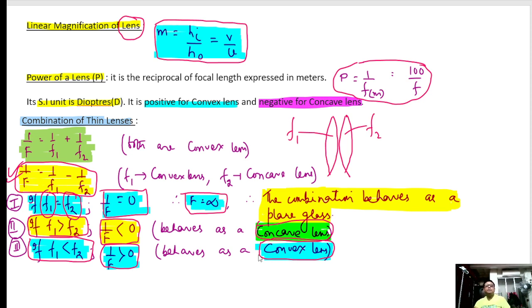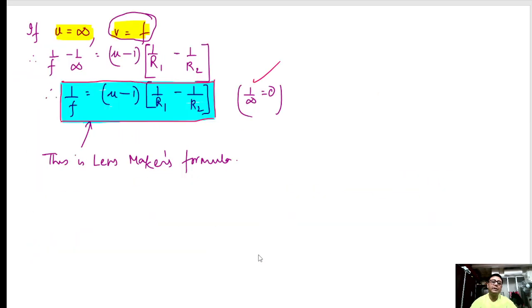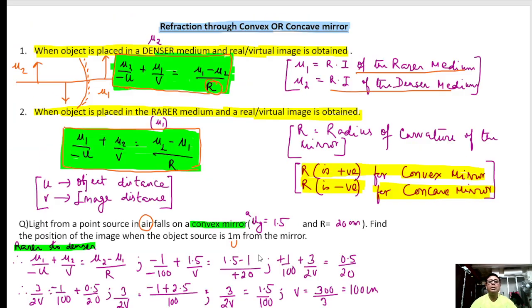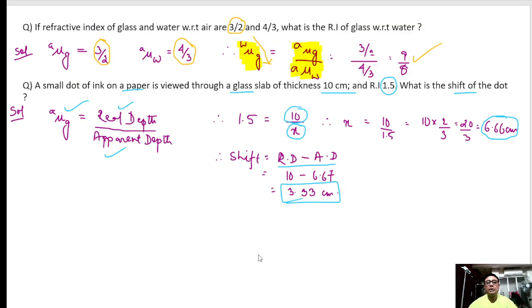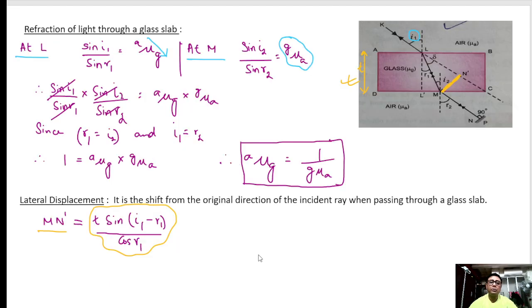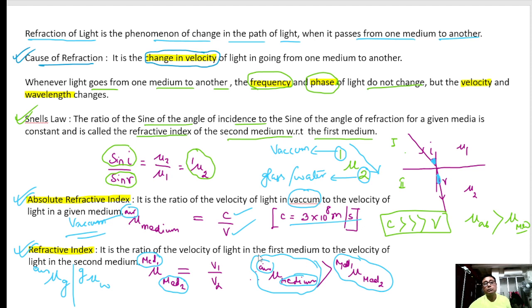So friends, with this we cover up optics chapter 2, and I hope you have understood it. Please follow the theory very nicely. Please see the theory 2-3 times and note down the important formulas. I have discussed some numericals also, so I would request you to follow my lectures, note down the notes, note down the formulas, do the sums on your own, then only you will be able to understand it properly.